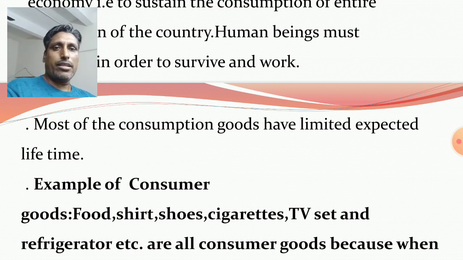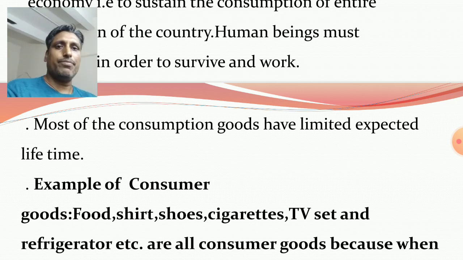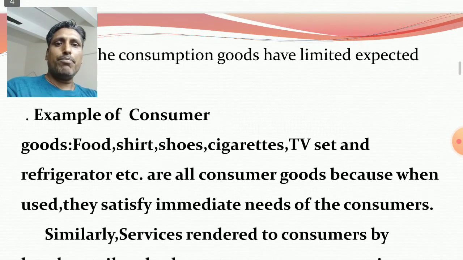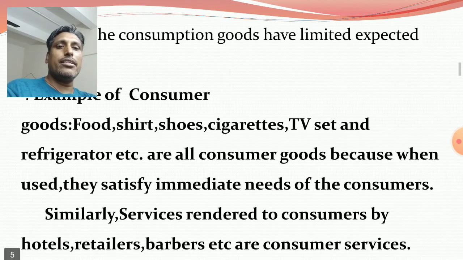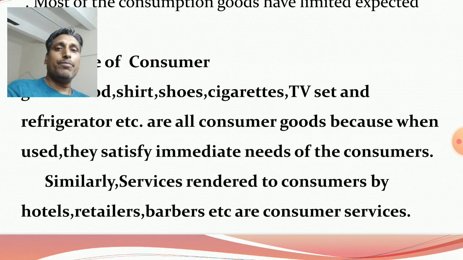for more than 1 year, okay. Except consumer durable goods, the goods that are very necessary for the human being, like clothes and shoes, okay, these goods have limited lifetime, they can be used for around 1 year. Here are examples of consumer goods: food, shirt, shoes, cigarettes, TV set and refrigerators, etc. are all consumer goods, because when used they satisfy immediate needs of the consumers. Immediately these goods satisfy the needs of the consumers.